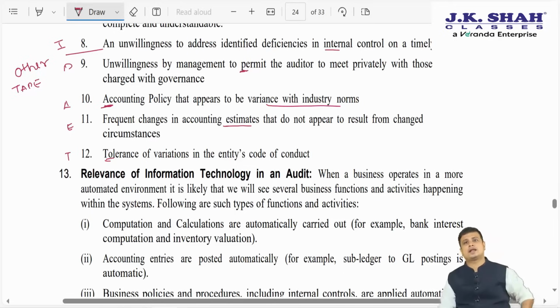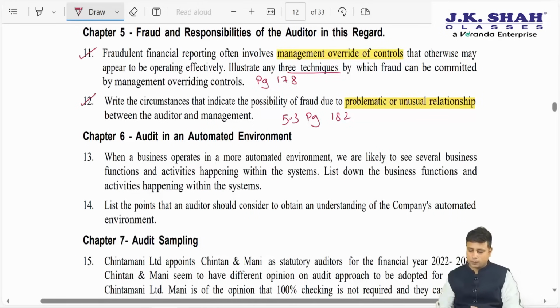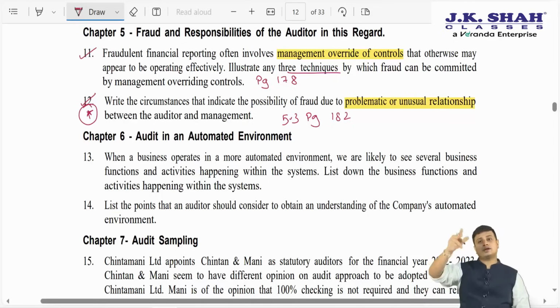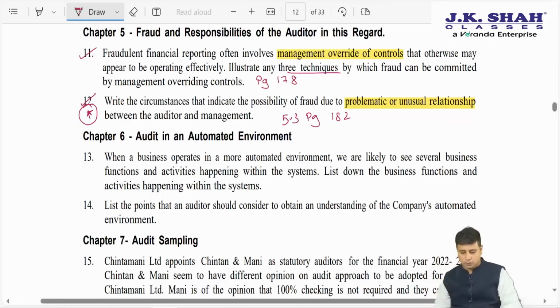So again, the answer has already been covered under that. They have stated both the points. Make sure you also state both the points. I am marking this important, not because this is a new question. Again, you need to look at the solution and understand that you will have to write the DURI answer as well as the TAPE answer. You will have to state both of them. So this is chapter number 5.